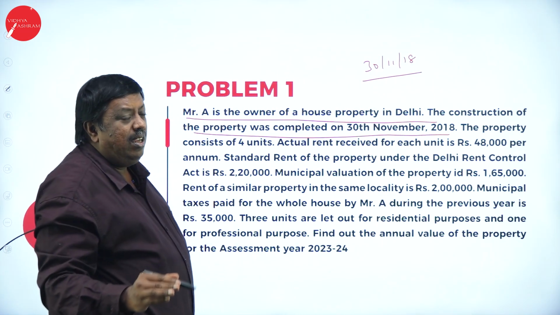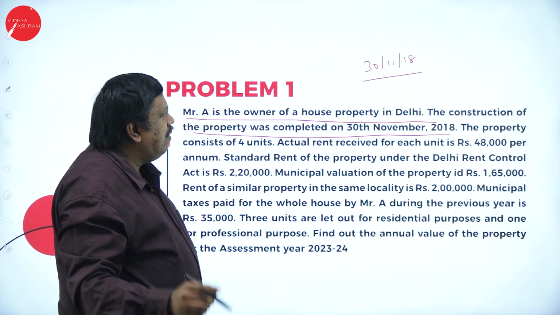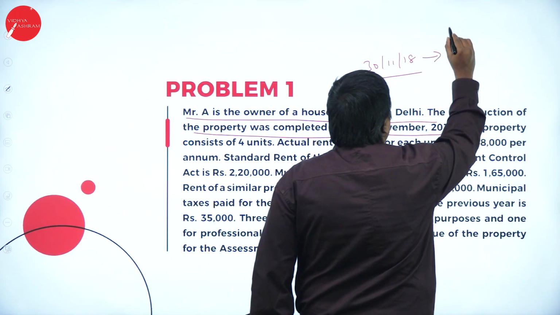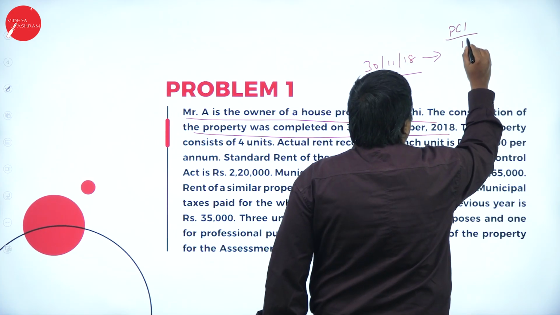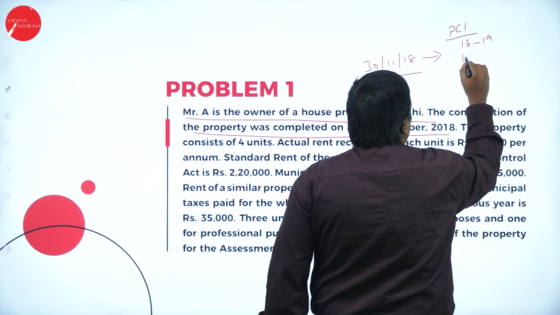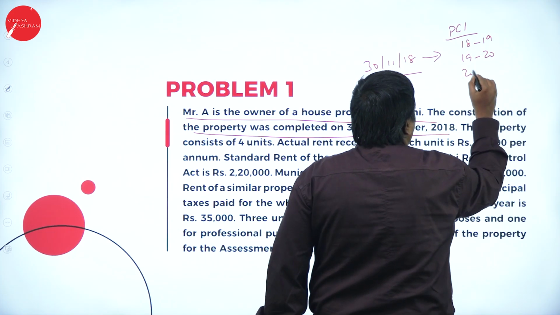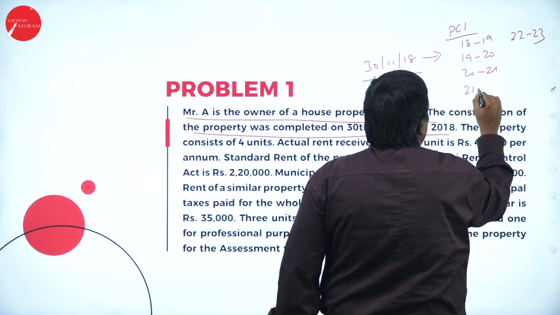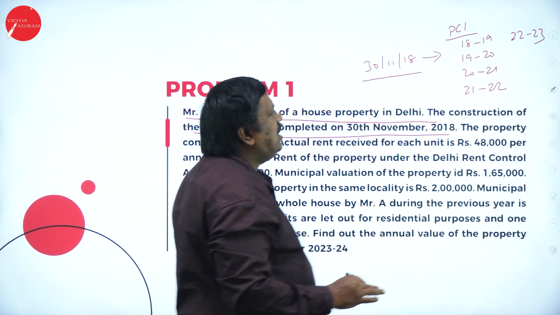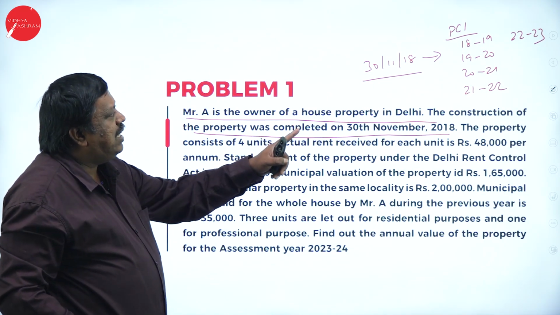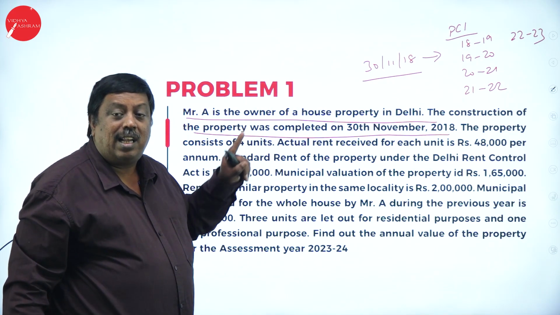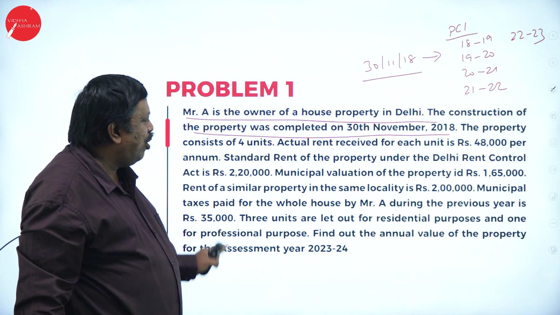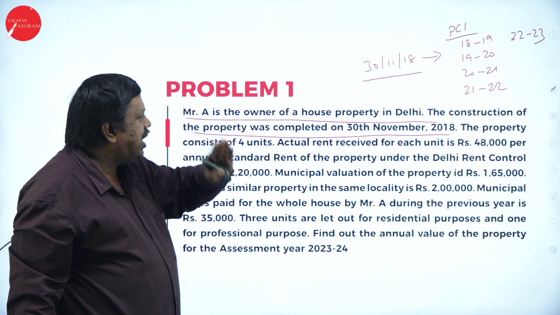If there is any pre-construction interest, from 2018-19, 19-20, 20-21, 21-22, 22-23, so 5 years are there. The 5th year is the last year where you can claim the benefit of pre-construction interest if it is there in the problem. So he is eligible for pre-construction interest.